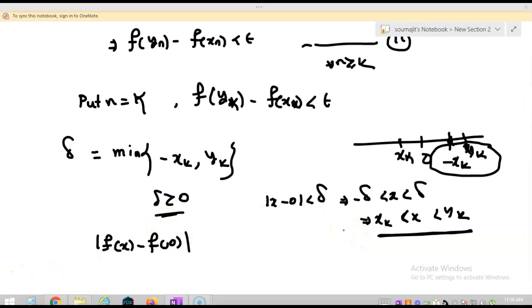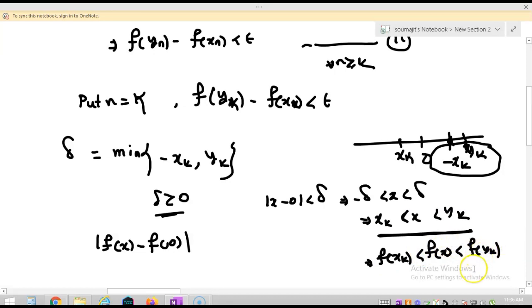Now as f is an increasing function, I can say f(xk) is less than f(x) is less than f(yk).